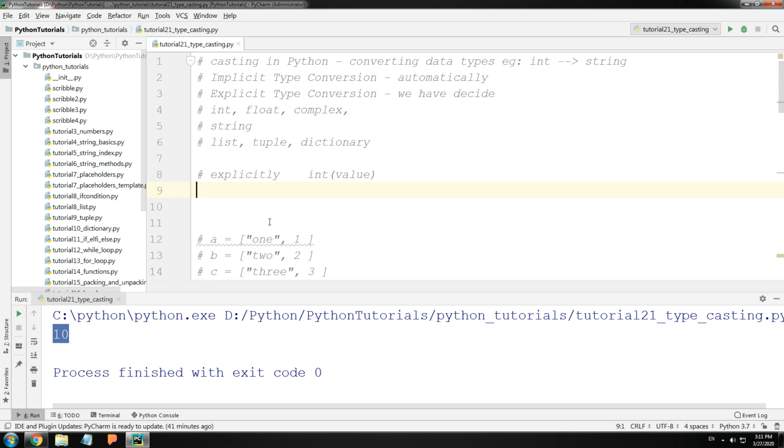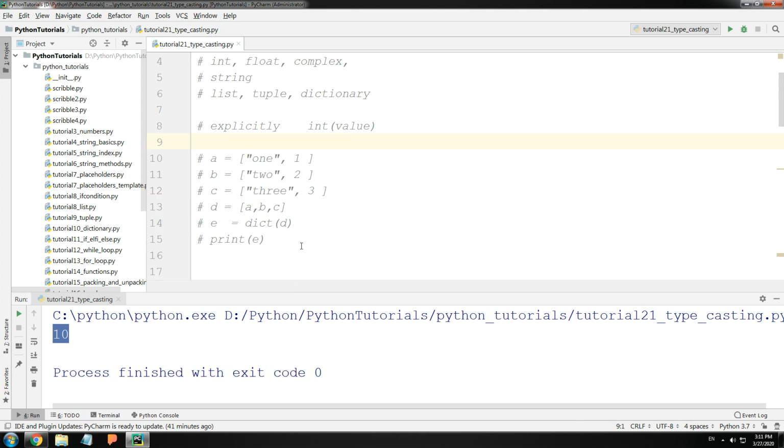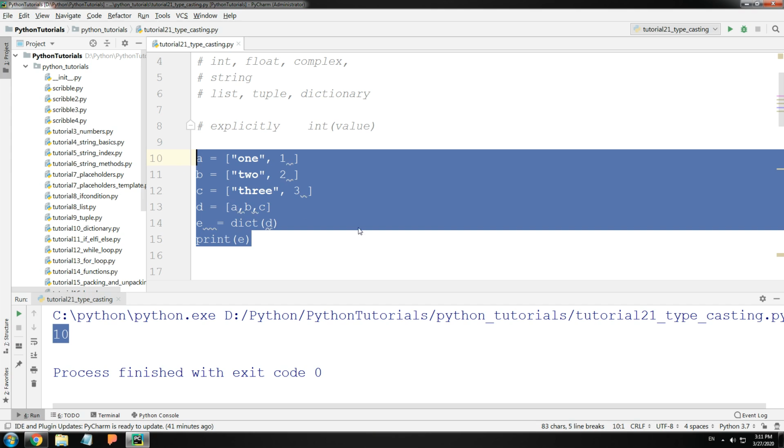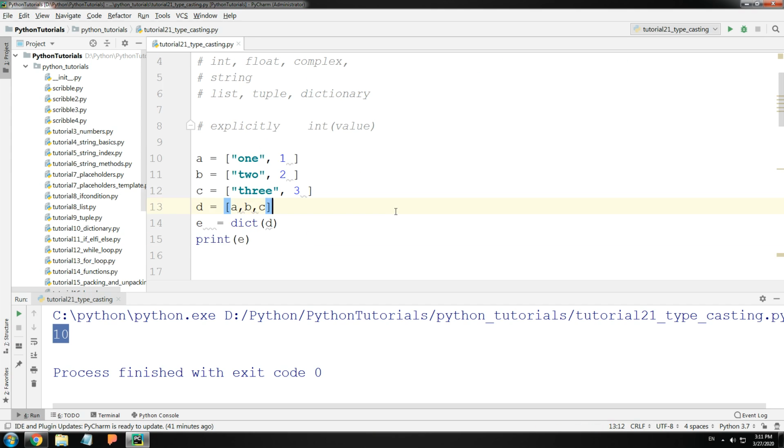Let's look at the next example. This is something which is not taught. In this case, we will be looking at typecasting between your list and a dictionary. Okay, so a dictionary has got two values, right? So you need to make sure that your data type is always matching. So you have a list A which has got two values, your list B which has got two values, and list C which has got two values.